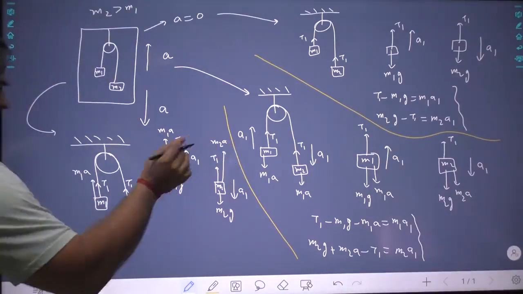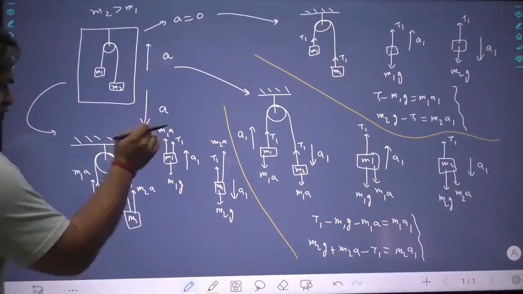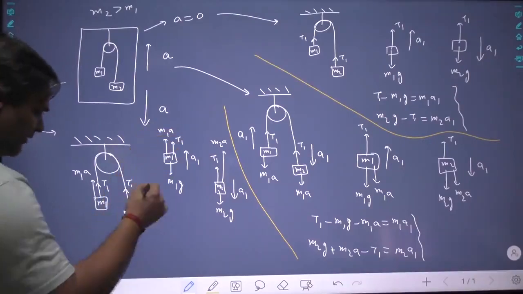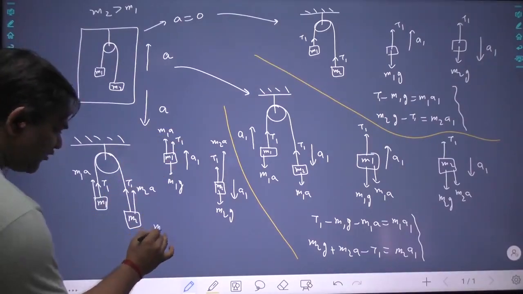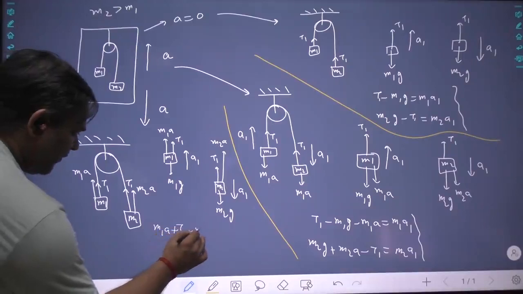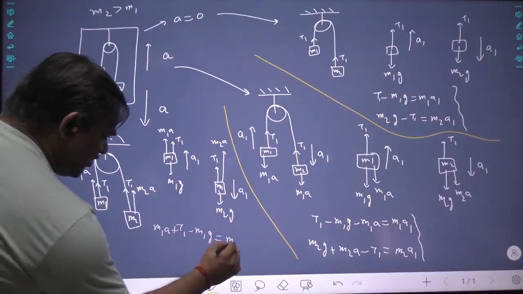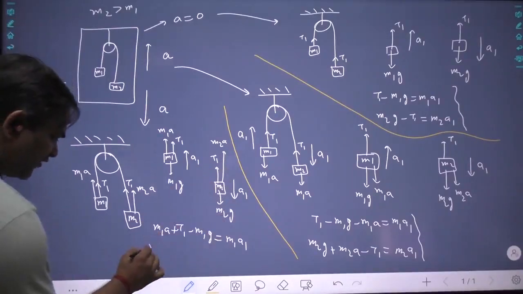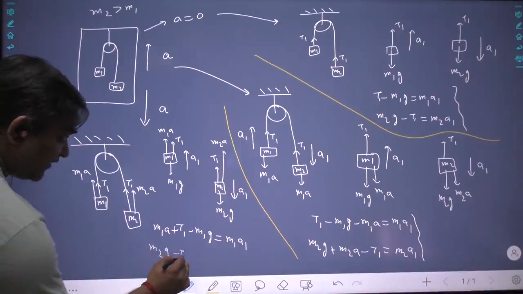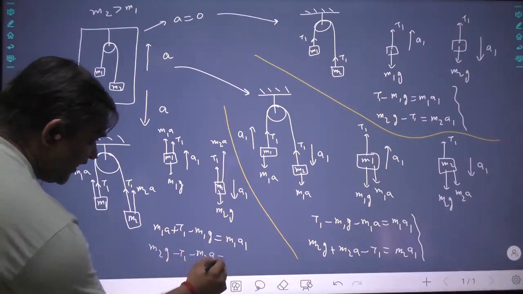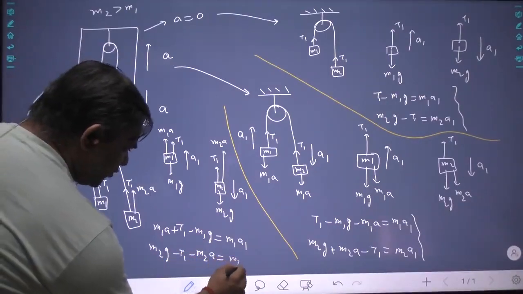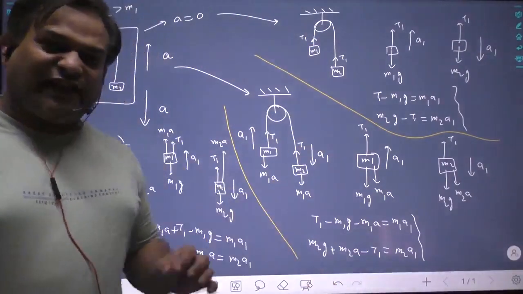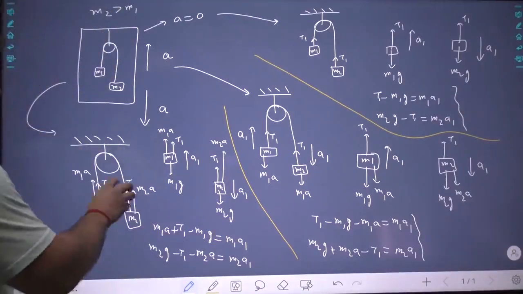For this, the upper force should be greater than the lower force because it is going upward. By the way, it does not matter, but okay, for starting. So M1A plus T1 minus M1G should be equal to M1A1. And for this, if I write down the downward force, M2G minus T1 minus M2A should be equal to M2A1. See, in every case, the tension T and the acceleration A1 will be different.